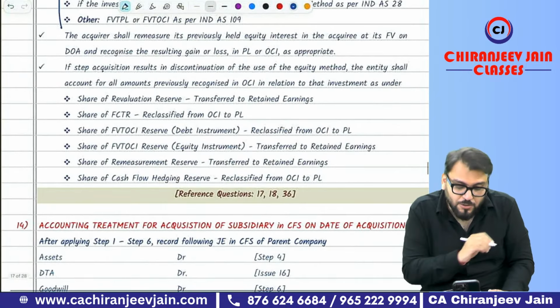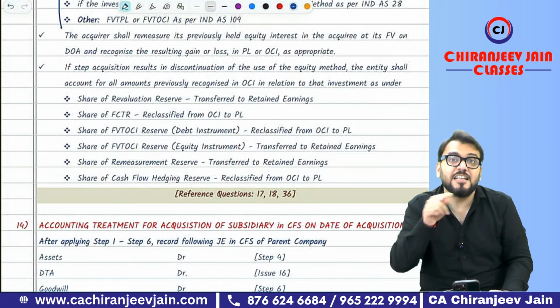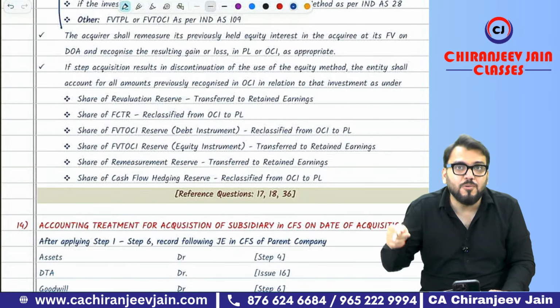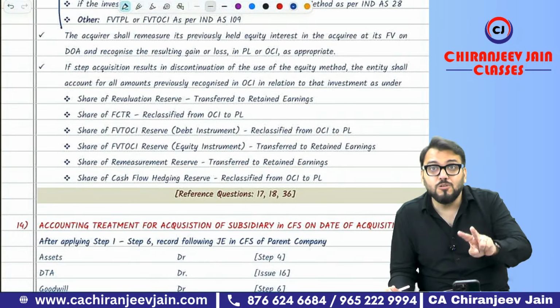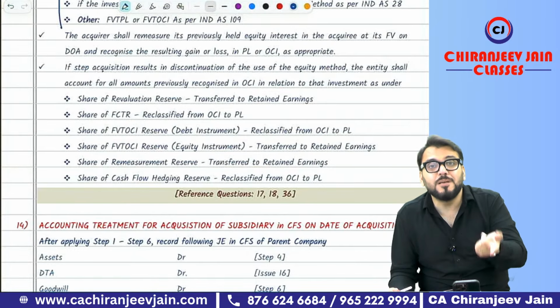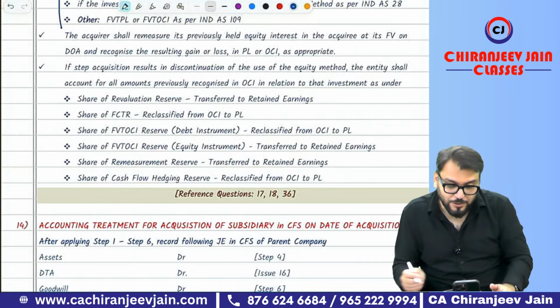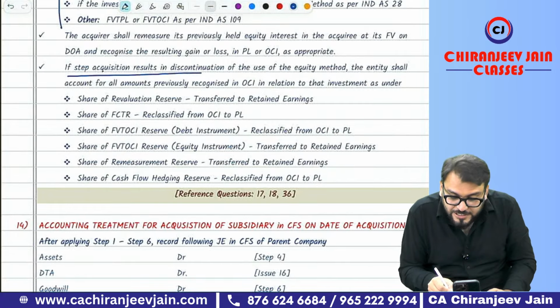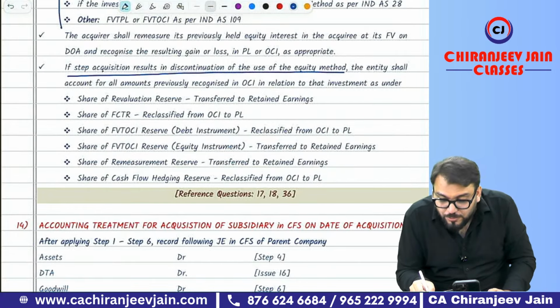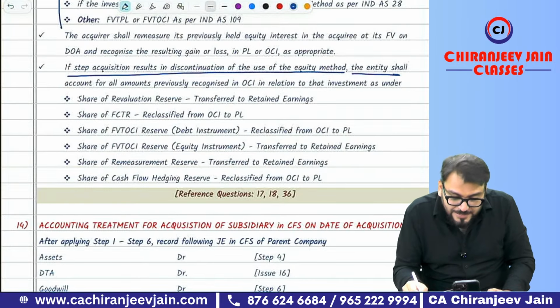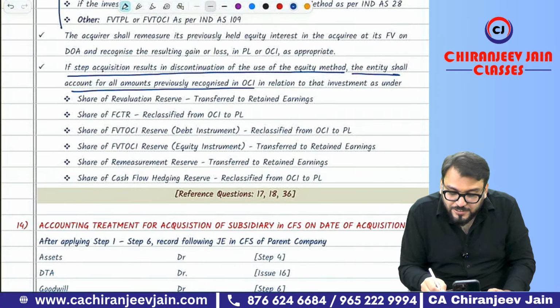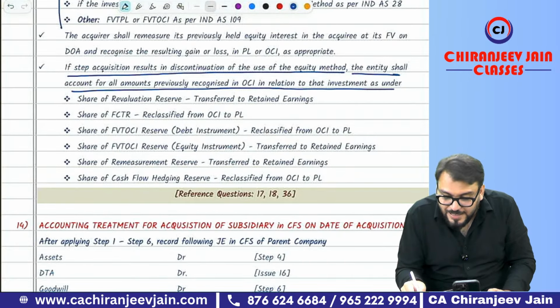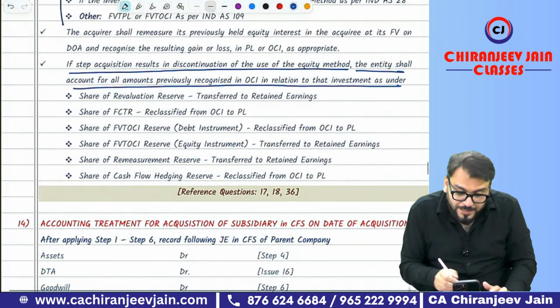So when you de-recognize OCI component in relation to the equity method, that will be accounted as per respective Ind AS. Now we all know that OCI is of two types, either it is recycled to PL or not recycled to PL. So if it is recycled to PL, it will be transferred to PL. If it is not recycled to PL, then it will be directly transferred to retained earning. So what they want to say? If a step acquisition results in discontinuation of the use of equity method, the entity shall account for all amounts previously recognized in OCI in relation to that investment as under. Now, share of revaluation reserve.